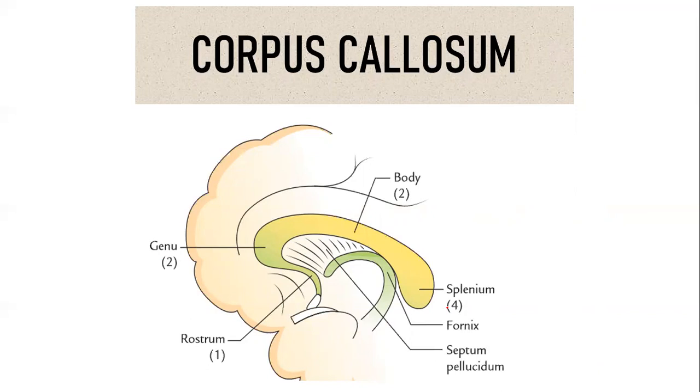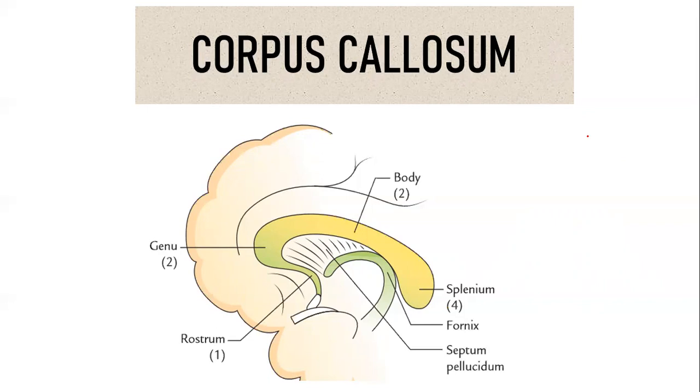We'll study only the corpus callosum. It is the largest commissure, an important MCQ: which of the following commissural fibers is the largest? It is the corpus callosum. It lies on the floor of the median longitudinal cerebral fissure. I forgot to put the picture of the median longitudinal cerebral fissure, but we will talk about it.